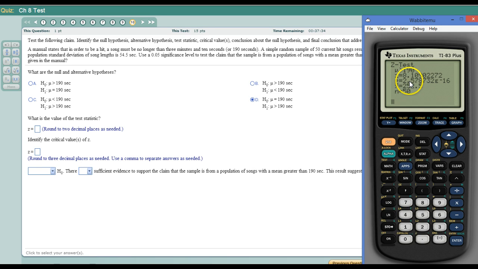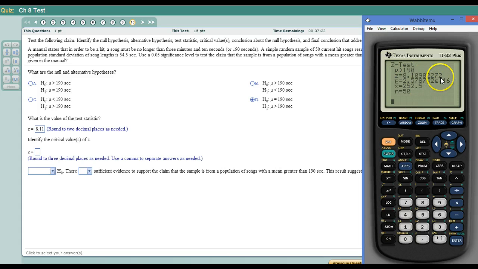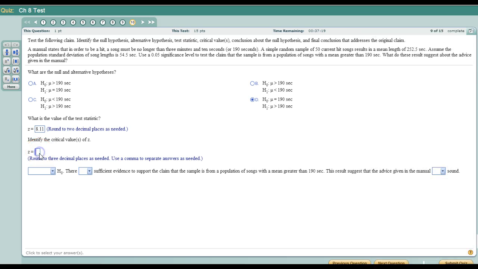Alright, so there's our test statistic, 8.11, which is ridiculously large. Alright, Z here is going to be almost 0, 15 leading zeros to 3 decimal places. That would be 3 zeros.